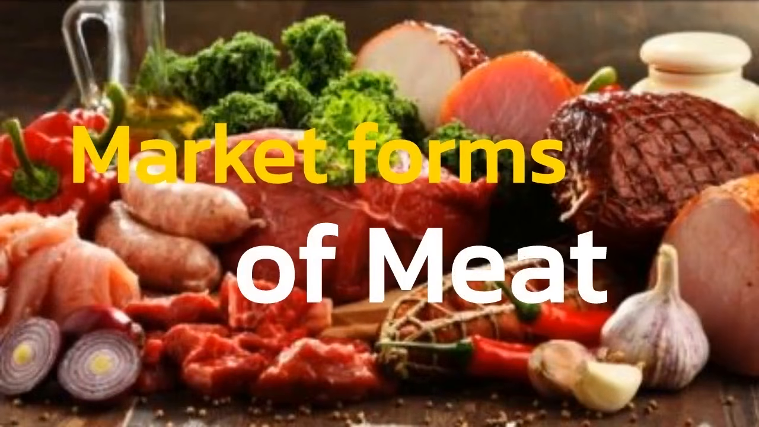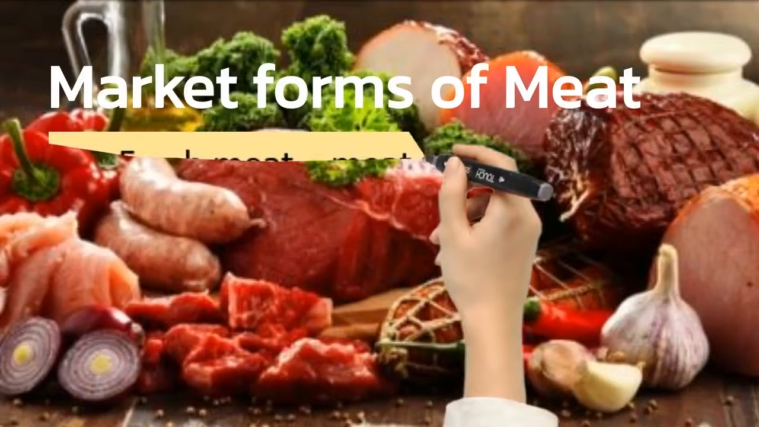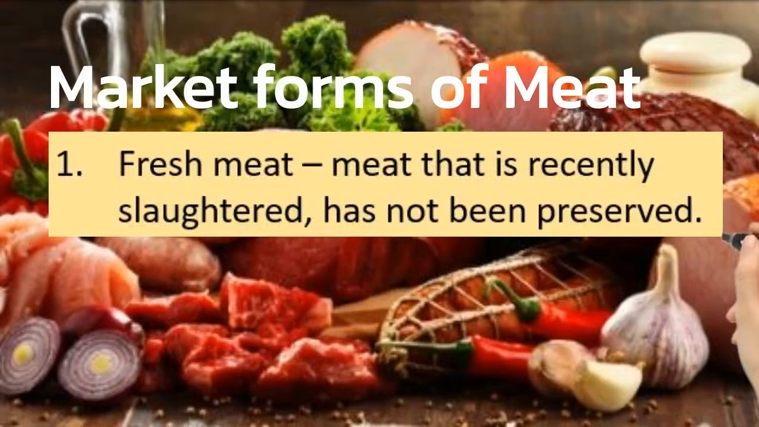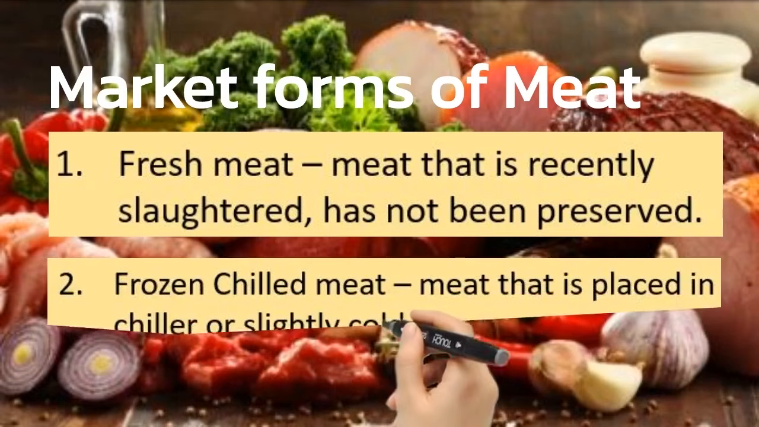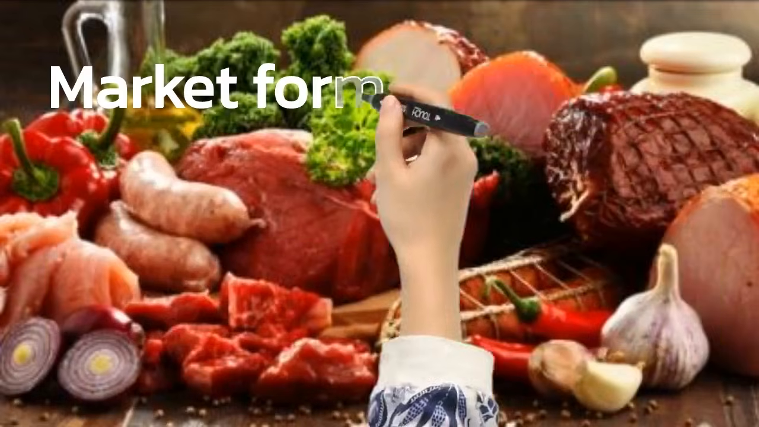The market forms of meat. The following are the market forms of meat. Number 1, fresh meat. The meat that is recently slaughtered and has not been preserved. Number 2, the frozen chilled meat. The meat that is placed in the chiller or slightly cold.